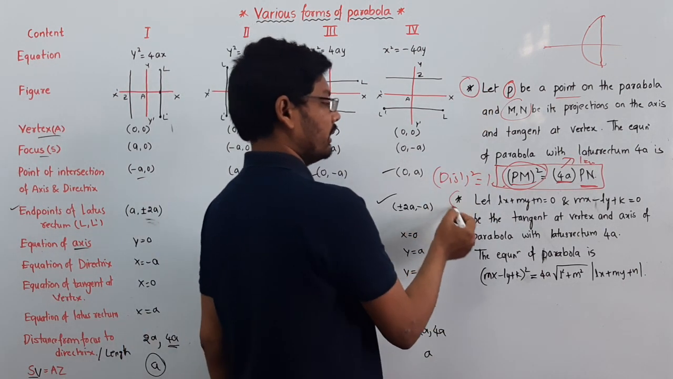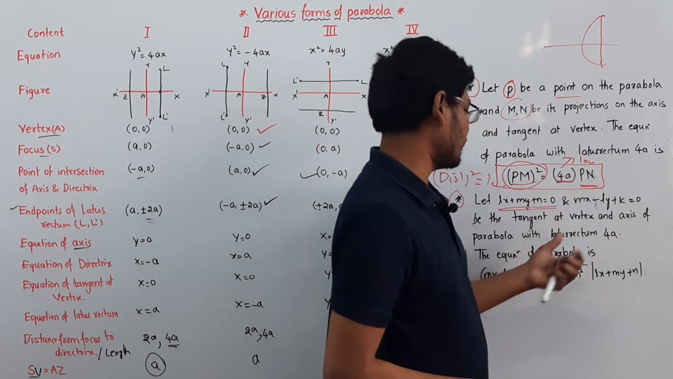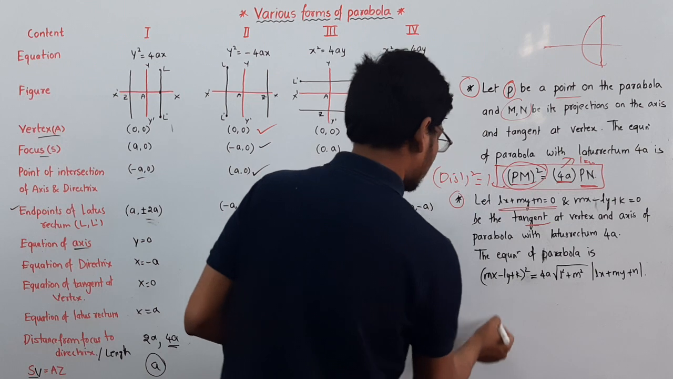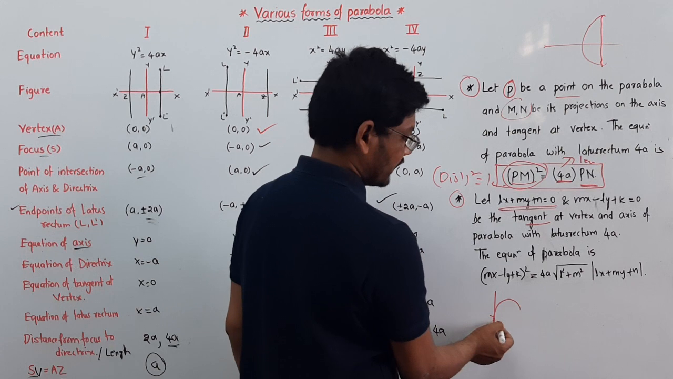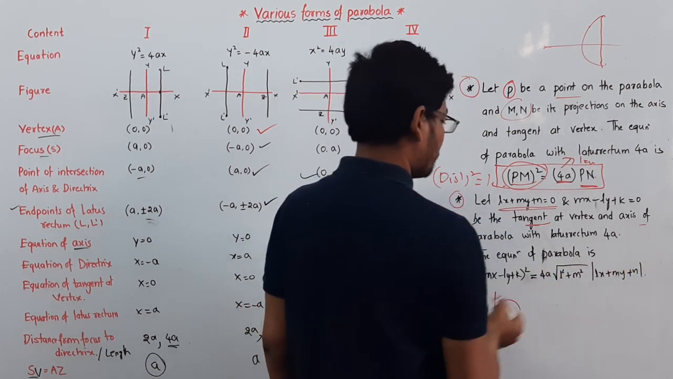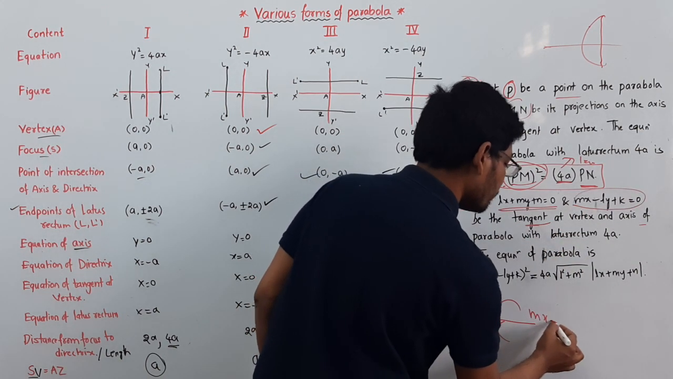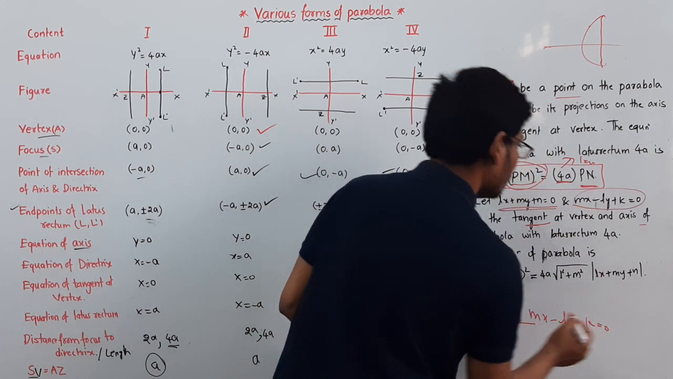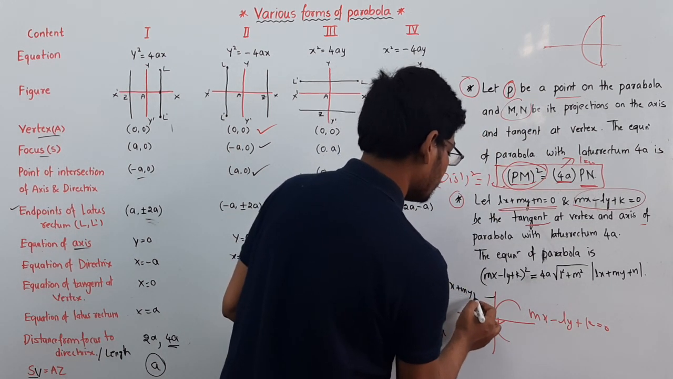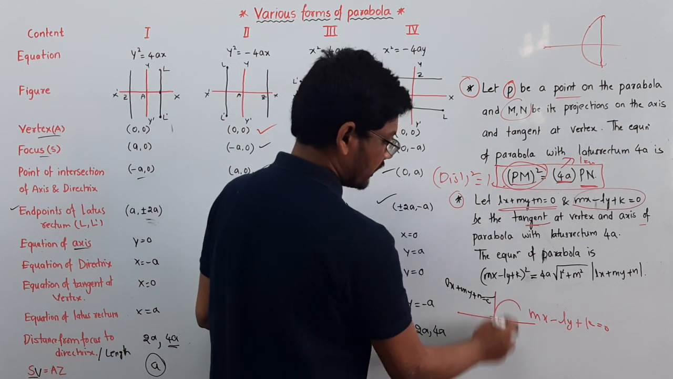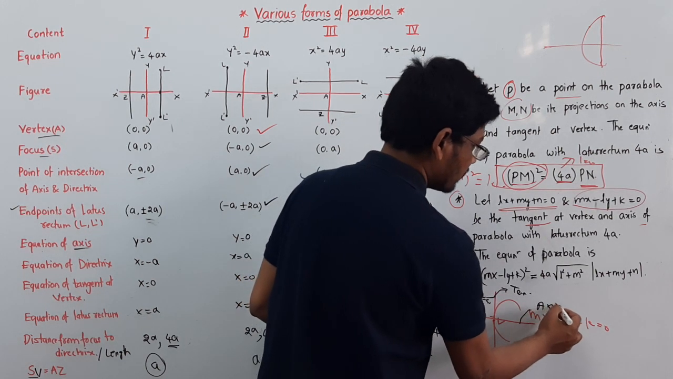The second one: let Lx plus My plus N equal to 0 be a straight line equation, that is the tangent at the vertex. This is the vertex and this is the tangent, and this is the axis of the parabola. The equation of axis is Mx minus Ly plus K equal to 0, and Lx plus My plus N equal to 0 is the equation of tangent.